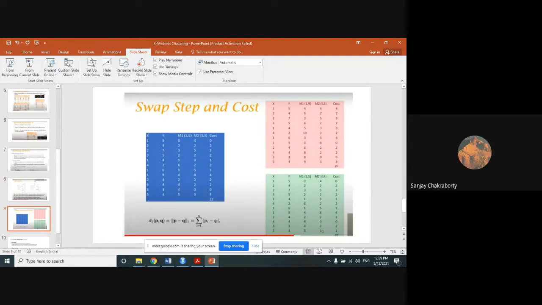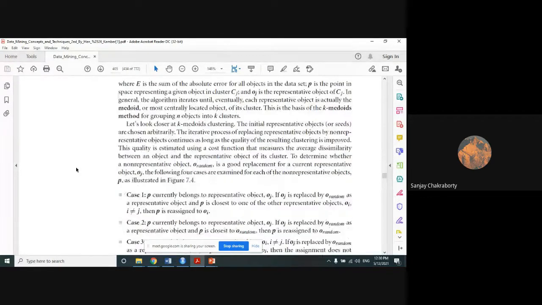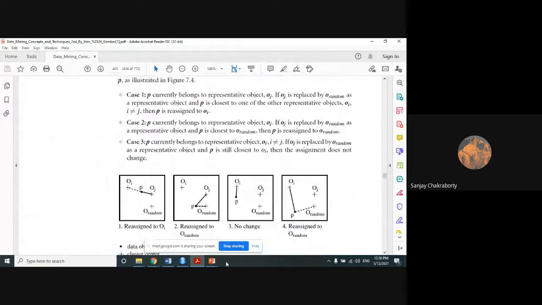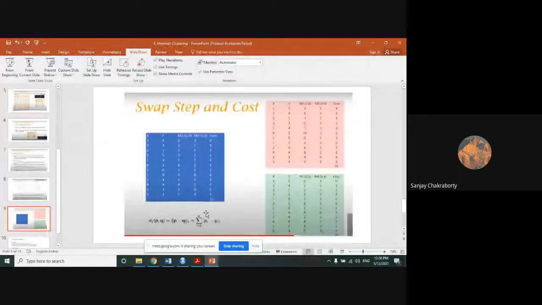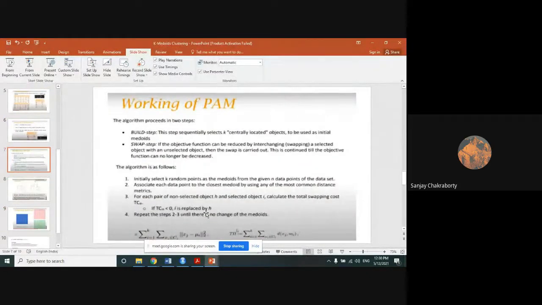Now the last step that I want to show you, which actually represents the algorithm. Look at this figure very, very carefully. What does the K-medoid algorithm tell you? That is the most important. This is the algorithm, the last 3 steps. This is 4 steps, please everyone look at it.